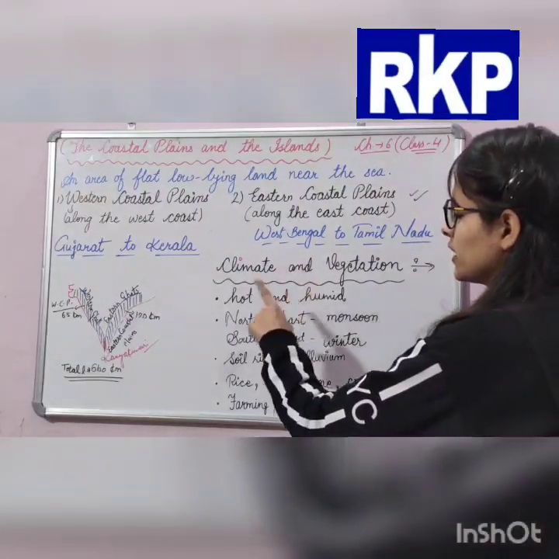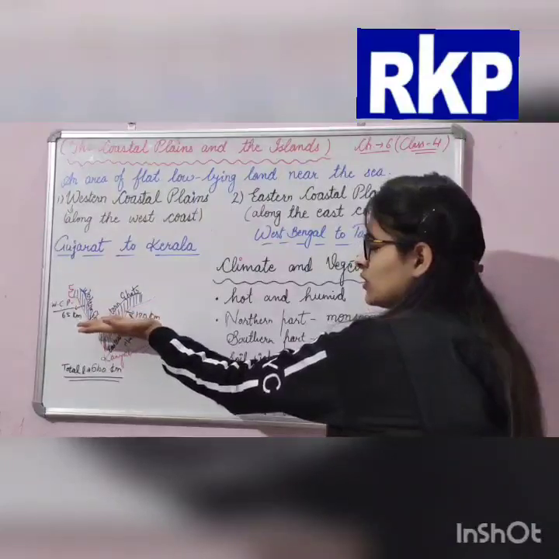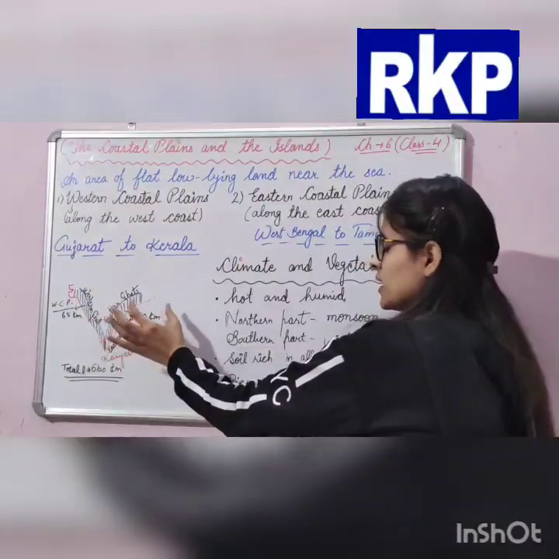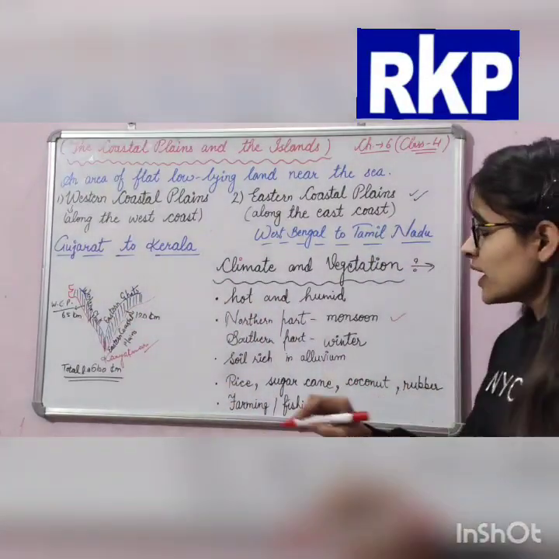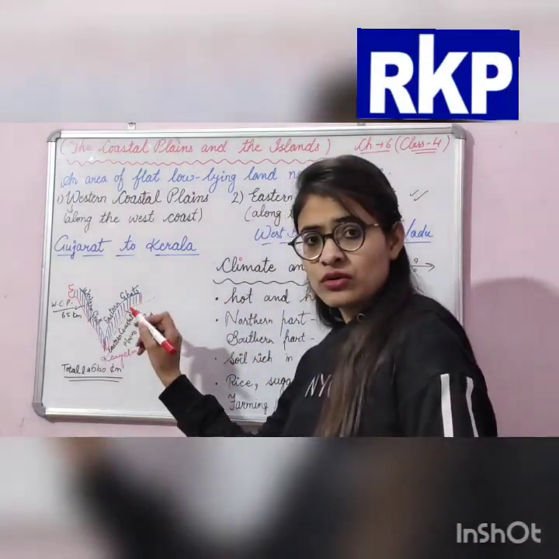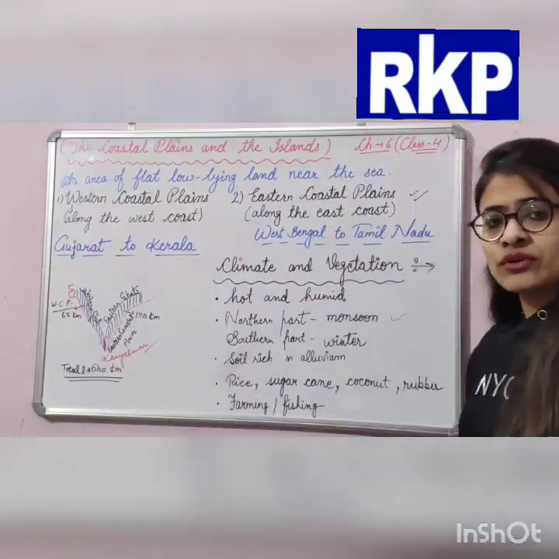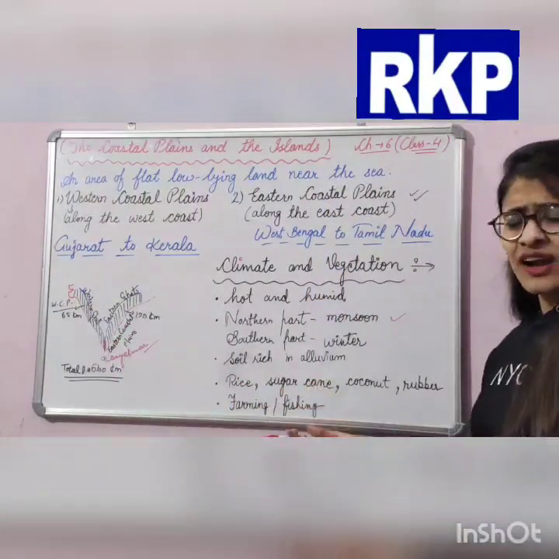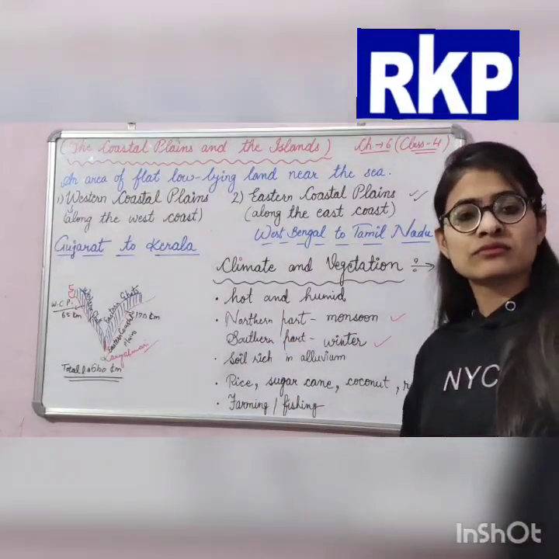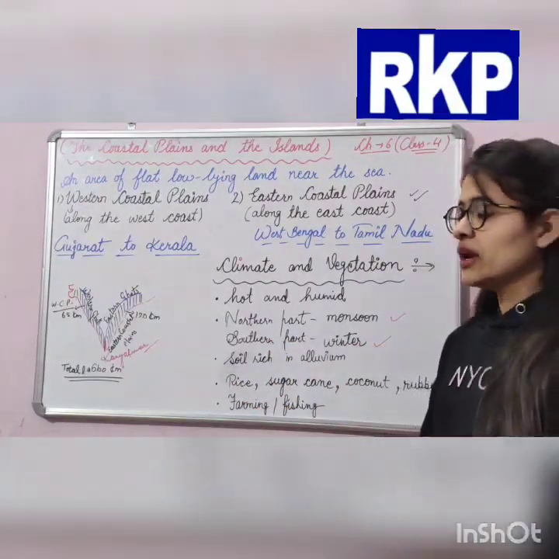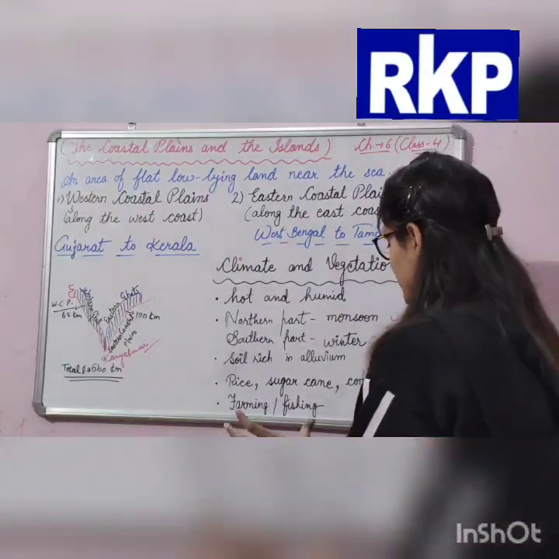And in eastern coastal plains, the northern part experiences heavy rainfall in monsoon, and the south part, where Andhra Pradesh, Tamil Nadu, Telangana are, receives heavy rainfall in winter.